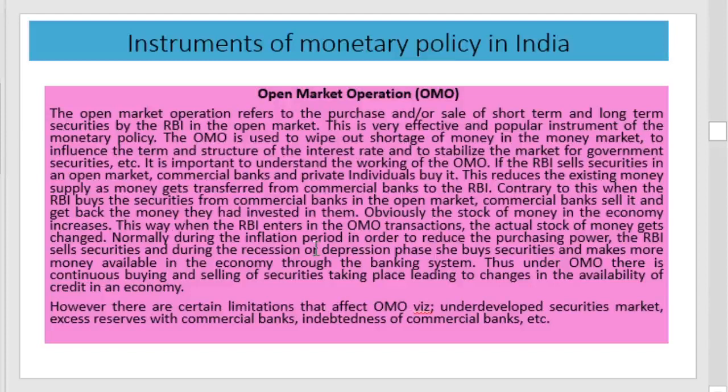These are the two operations. Purchase of securities in the open market is to infuse money supply in the economy, and selling of securities in the open market by the central bank is to remove excess liquidity in the economy. And these two operations help to stabilize the money supply in the economy. The success of this policy also depends upon the development of the security market, excess reserves with the commercial banks, indebtedness of the commercial banks, etc.